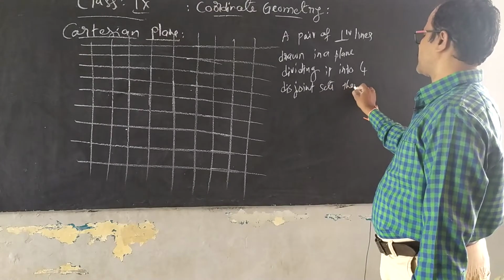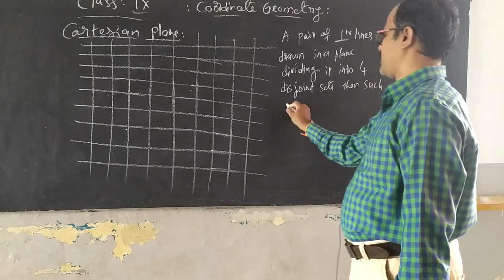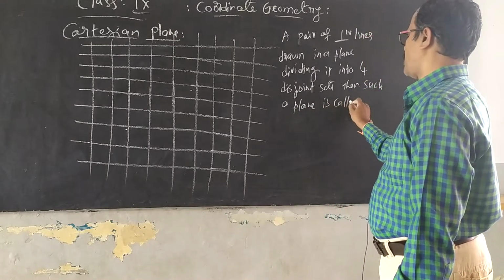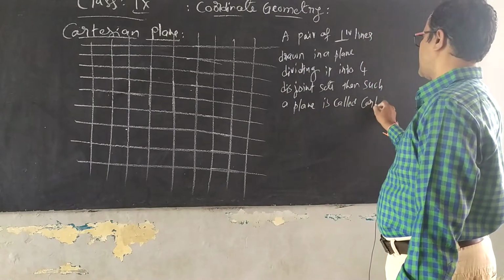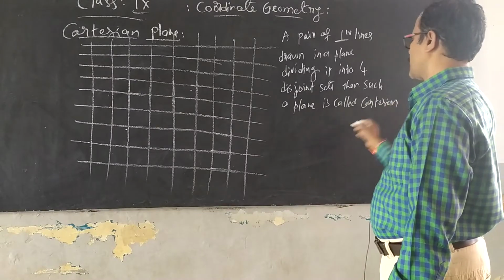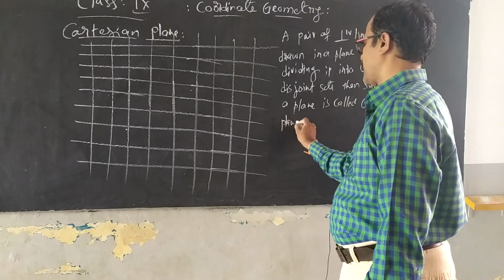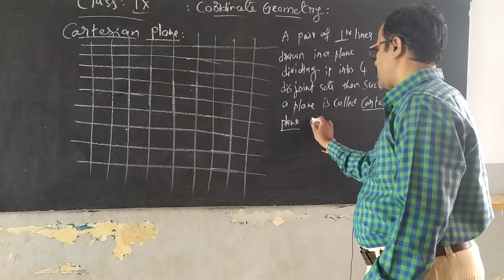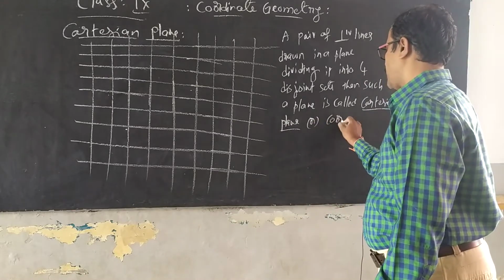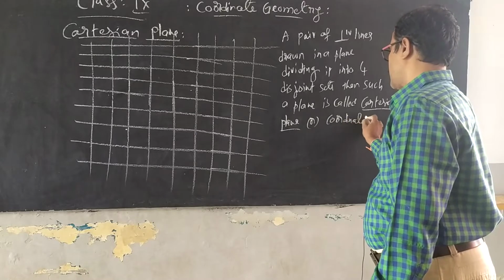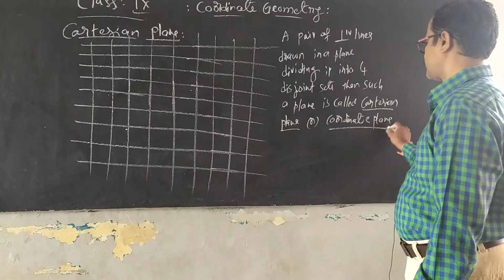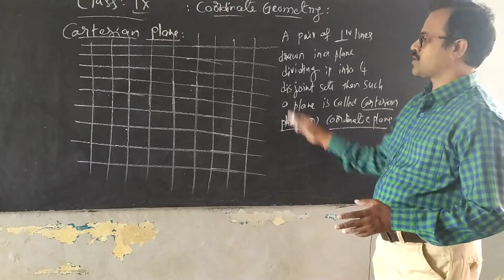Then such a plane is called a Cartesian plane. This is also called a coordinate plane. These are the two names of this plane.